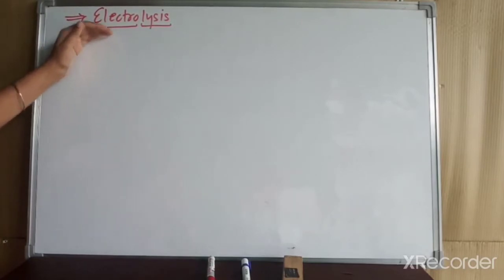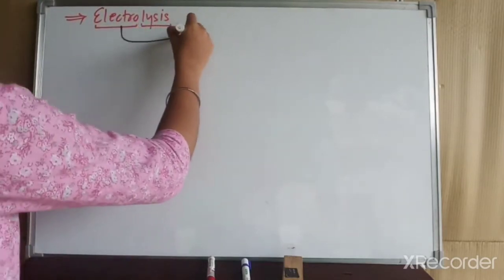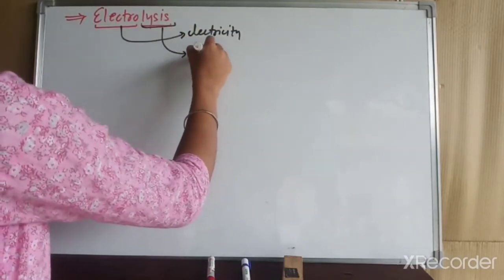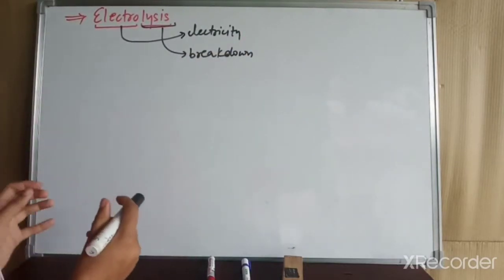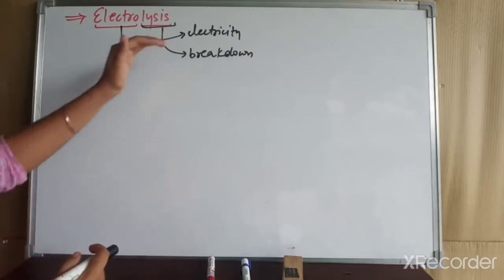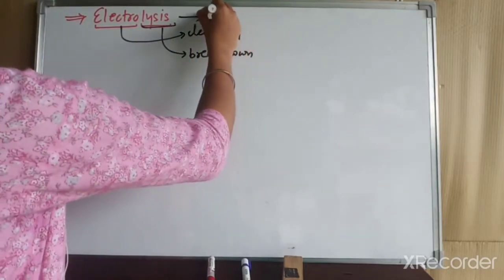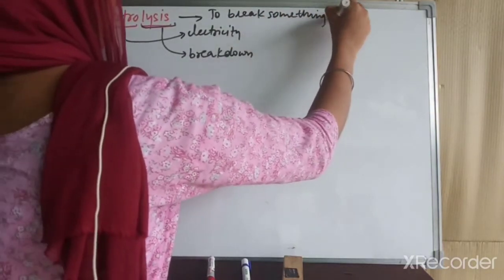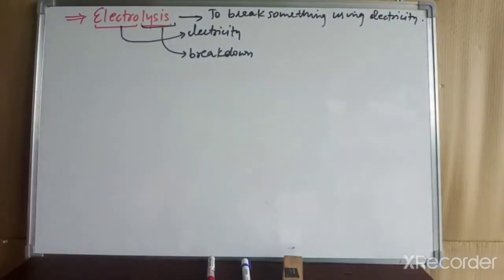The word electrolysis, as you can see, is a combination of two words. The first word is electro and the second word is lysis. Electro means electricity and lysis means breakdown. So from the word meaning it is clear that electrolysis is to break something by using electricity. So we can write the short form of electrolysis: to break something using electricity. That is the simplest definition of electrolysis.